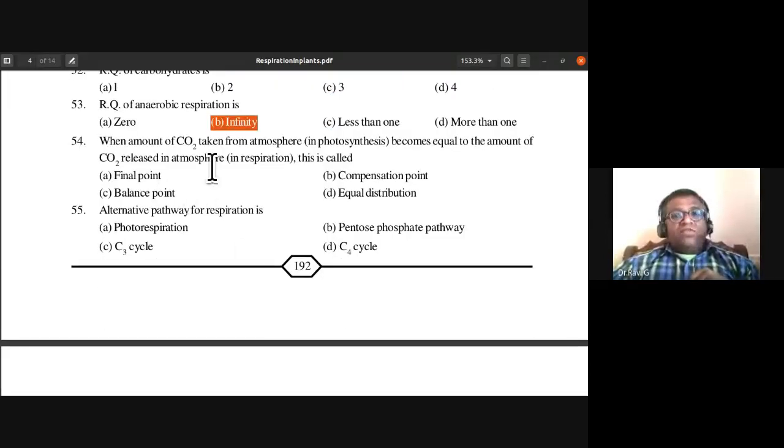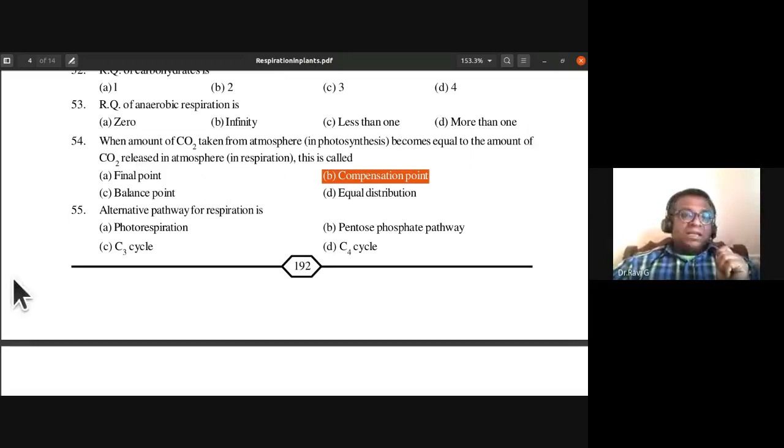When the amount of carbon dioxide taken from the atmosphere in photosynthesis becomes equal to the amount of carbon dioxide released into the atmosphere in respiration, what is this called? Is it final point, compensation point, balance point, or equal distribution point? The answer is compensation point. So 54th, the answer is B, compensation point.